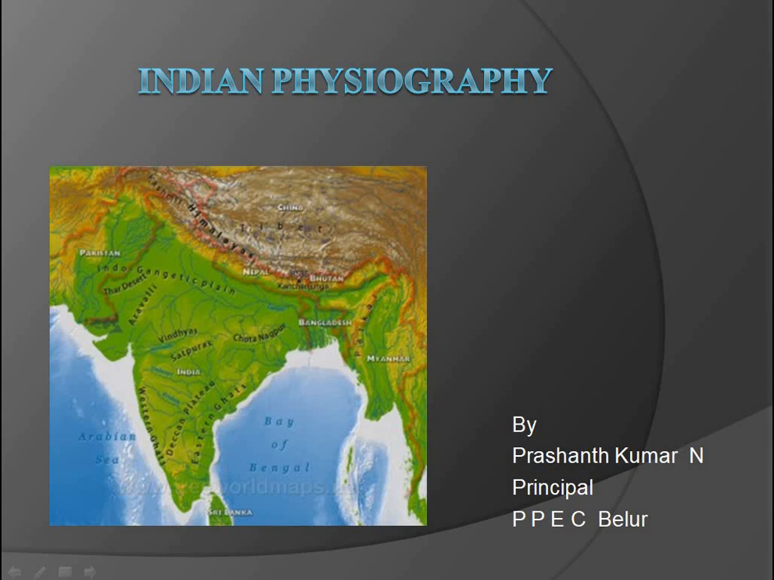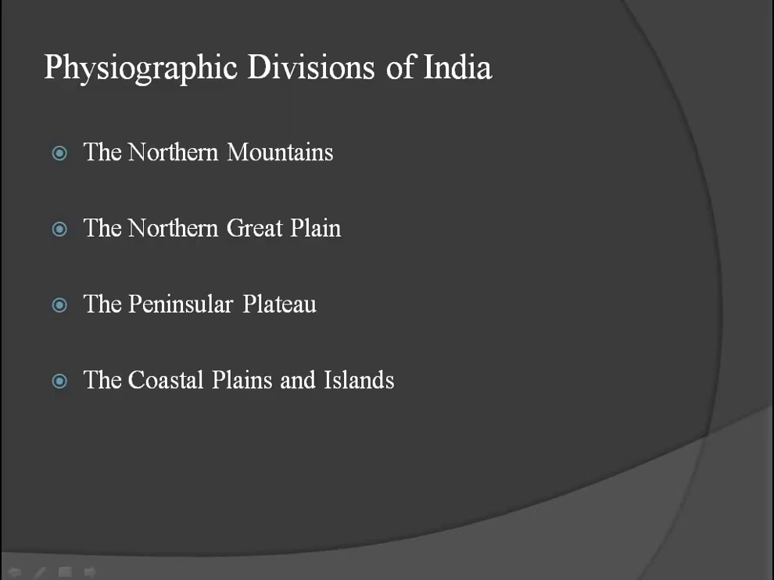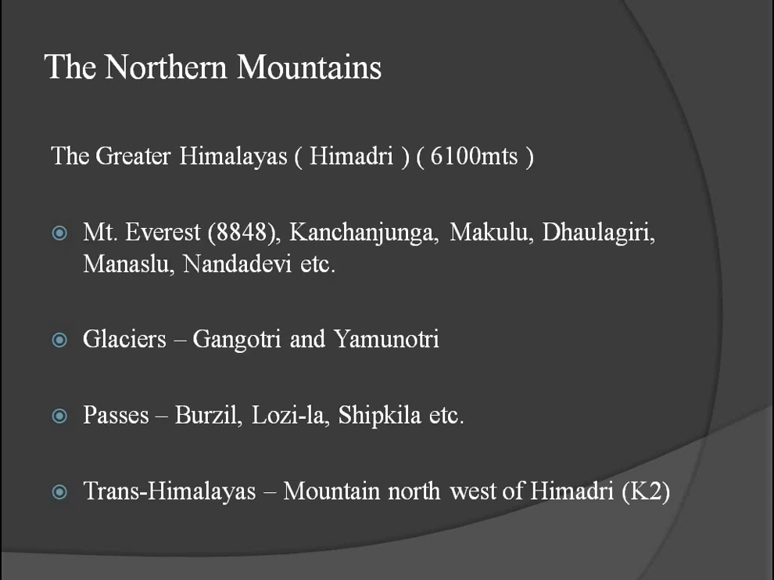Let us discuss about the Indian physiography. In our lower class you studied the physical divisions of India. The whole country was divided into four divisions. They are the northern mountains, the northern Great Plain, the Peninsular Plateau, the coastal plains and islands. So these are the four divisions. Today let us discuss about these four divisions. First of all, let us take the northern mountains.